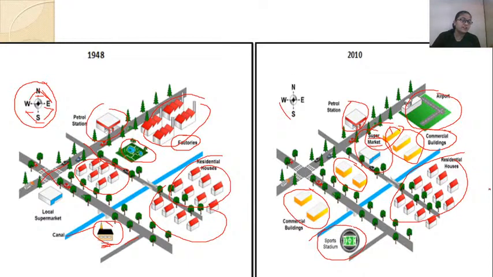Parvinder Kaur, the picture is clear. You can put your mobile in landscape mode. Just close the live chat and put it in landscape mode. You will be able to see the map clearly. Okay, Ritika, no doubt? Okay, fine.